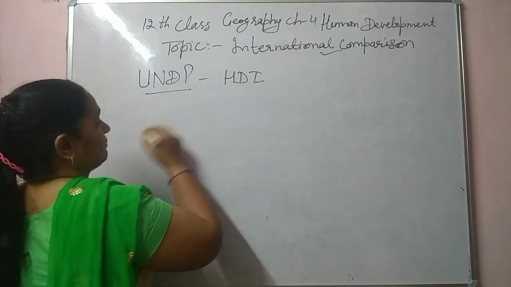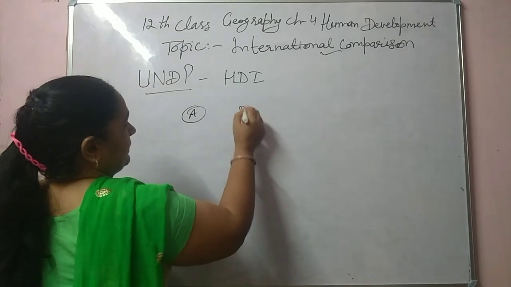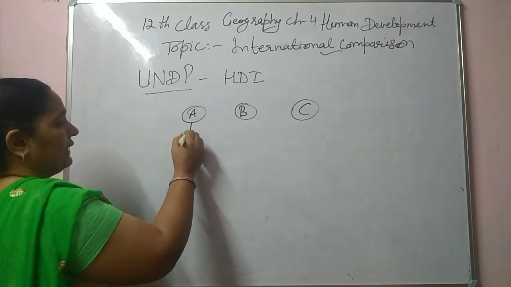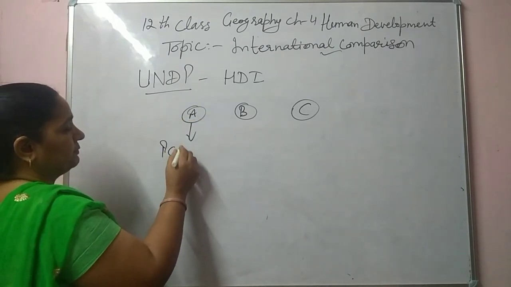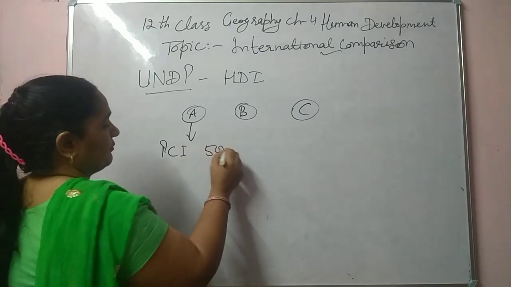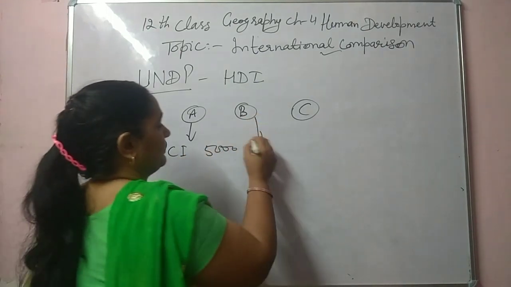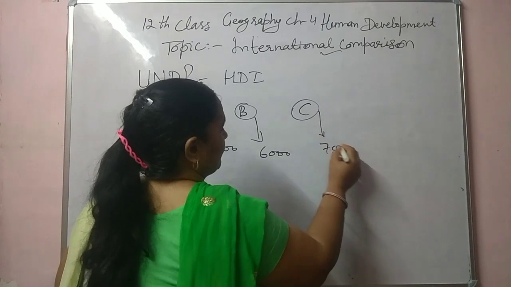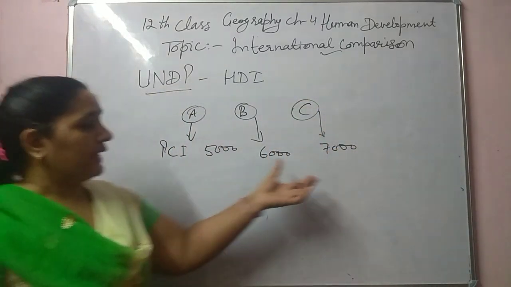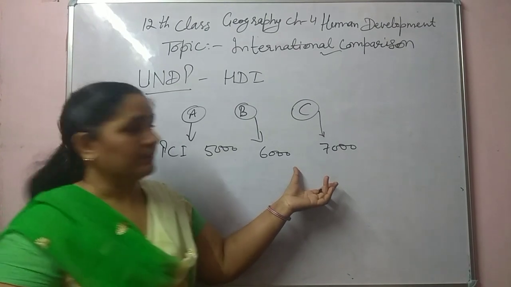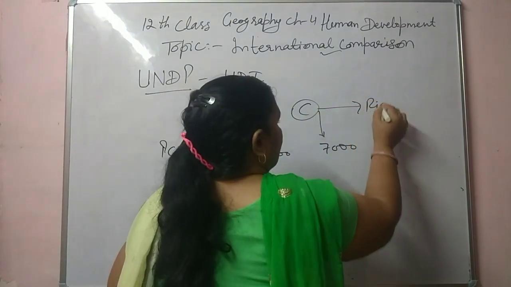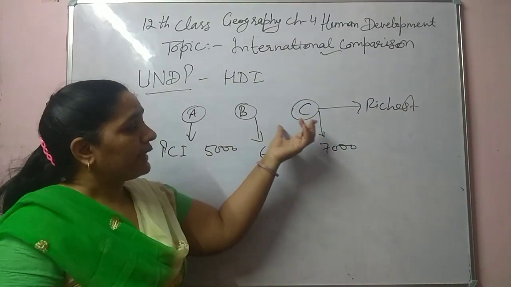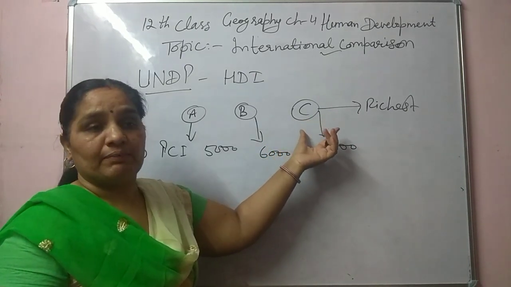So here we are taking the example of 3 families A, B and C. Family A has a per capita income of 5,000, B 6,000, C 7,000. So which family is the richest out of these? C is the richest family. It is not essential that this particular family has the highest human development index.